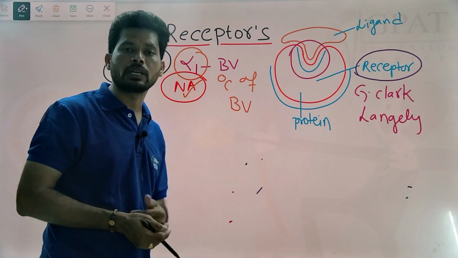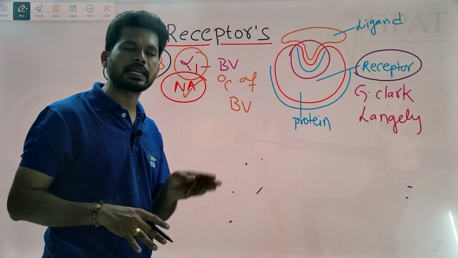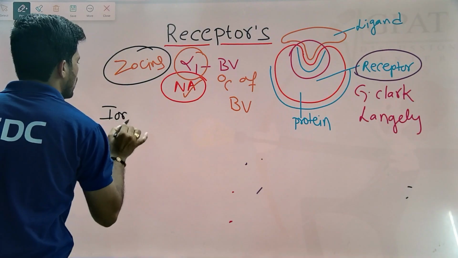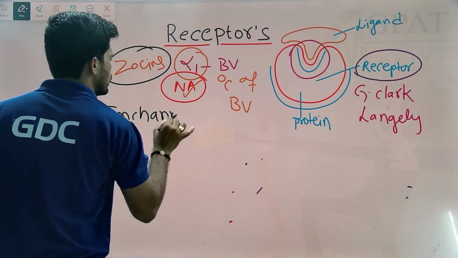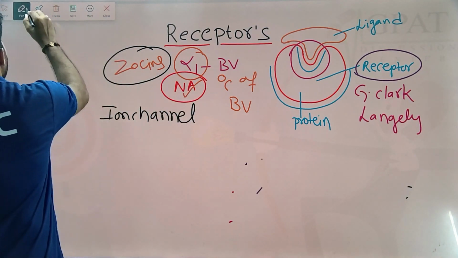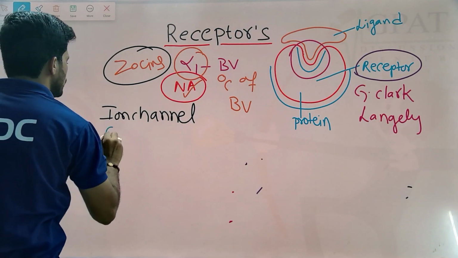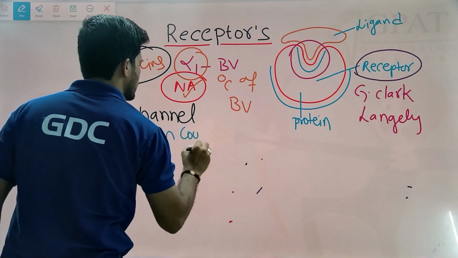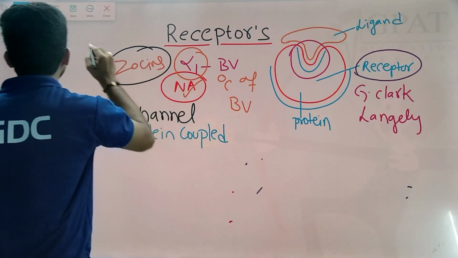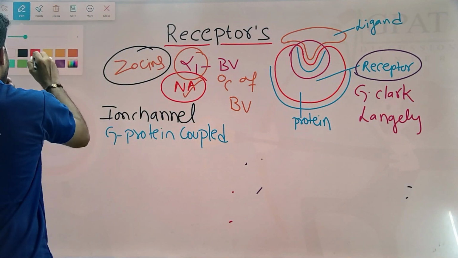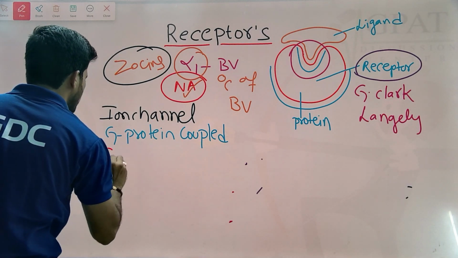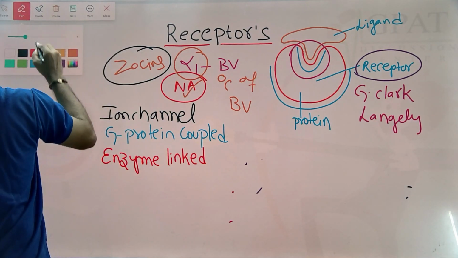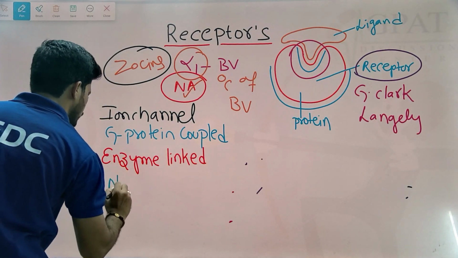Based on the interaction, the receptors in the body are categorized into mainly four types. The first one is the ion channel receptor. The second one is the G protein coupled receptor. The third one is the enzyme linked receptor. The fourth one is the nuclear receptor.